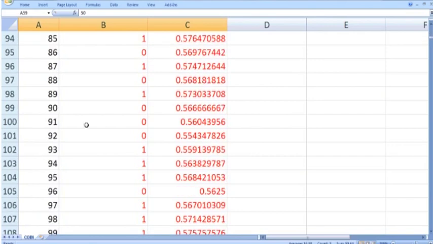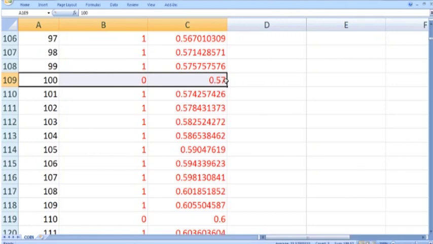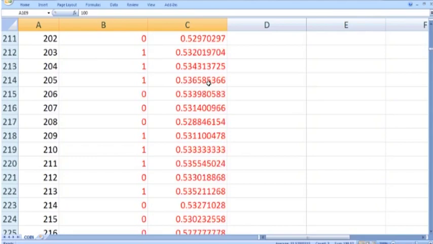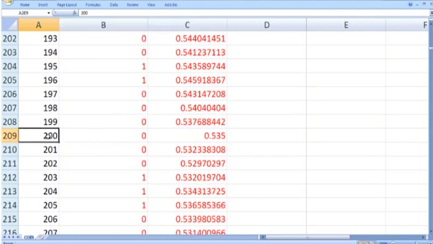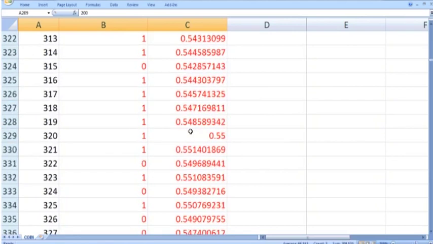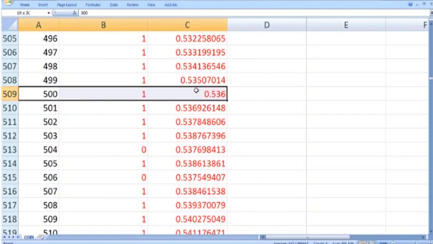Now you can see that when the coin is tossed 100 times, the probability of head is 57%. So you can see that these probabilities are getting close to the 50%, which is the theoretical probability. Now move to 200 times. You can see that the probability of head is 53.5%, which is even closer to 50%. When the coin is tossed say 500 times, the probability of head is 53.6%.